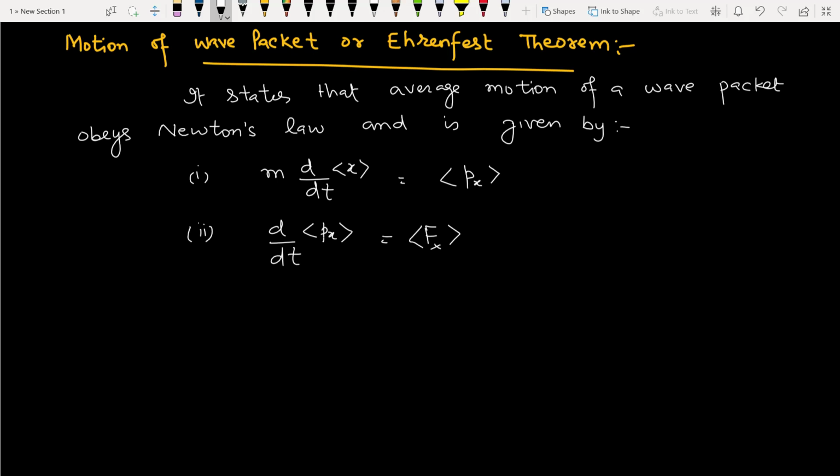Rate of change of momentum is equal to force. This is again Newton's second law. But here we have taken the average value of momentum and average force as we are dealing with a wave packet. So whenever we deal with a wave packet, it obeys these two basic Newton laws, and this is called the Ehrenfest theorem. This is a very important theorem. So now we will start with the proof of the theorem.